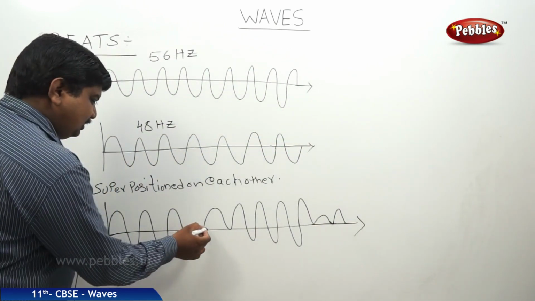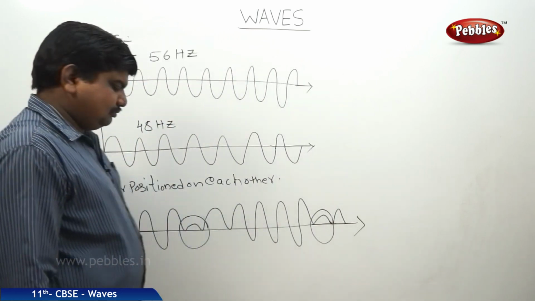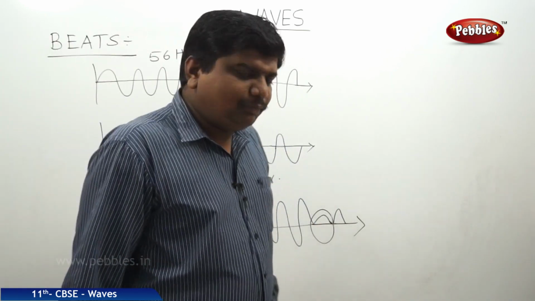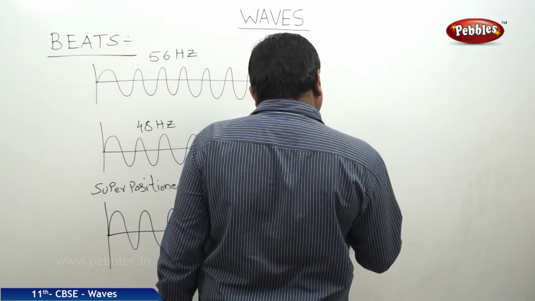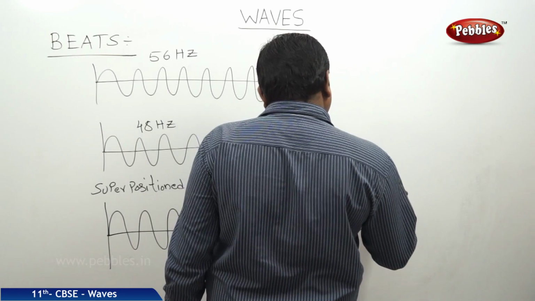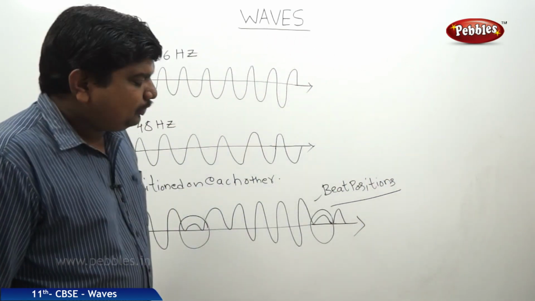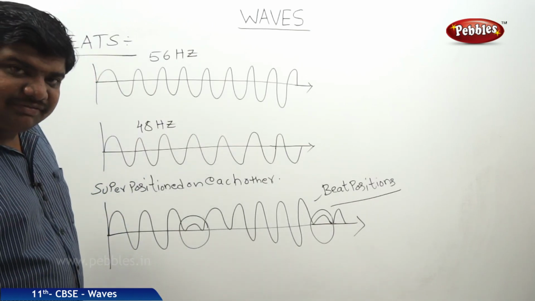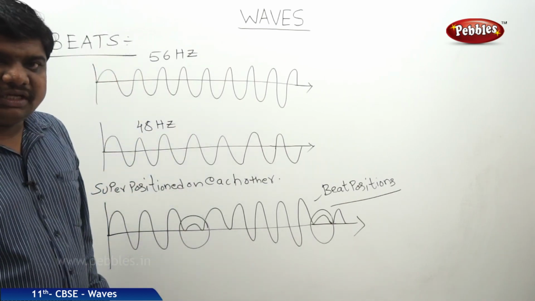So if you see this point and this point, these two points are said to be beat positions. These beat positions explain the maximum intensity or minimum intensity of the sound when these two waves are superposed on each other.